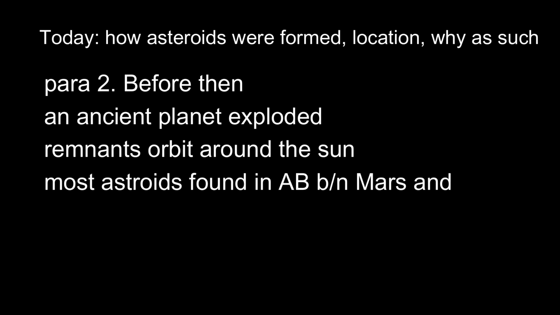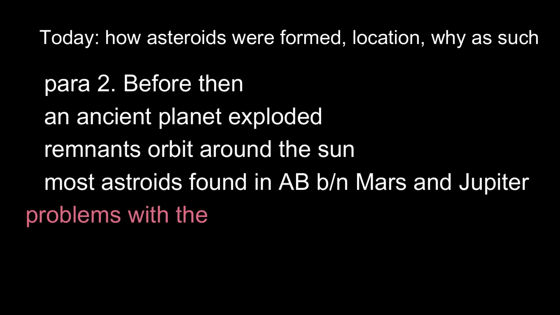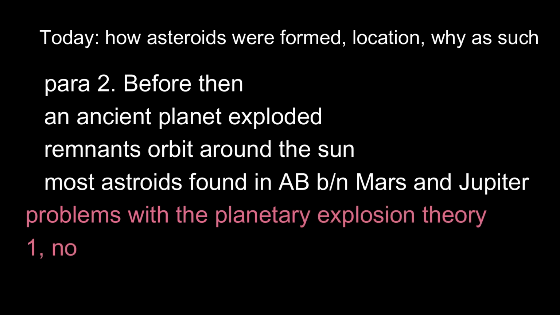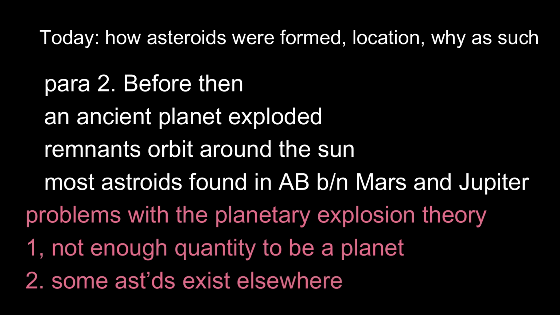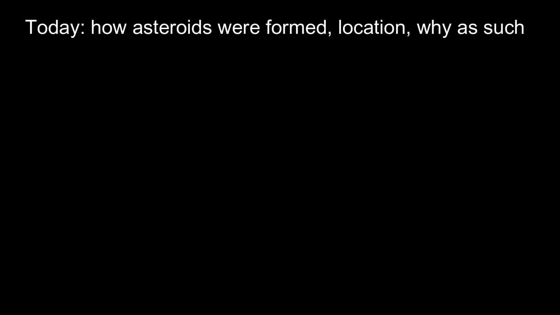But actually, if taken all together, the asteroids in this belt would still not even come close to the size of the Earth, hardly enough to have formed a full planet at one time. Also, some asteroids exist elsewhere in the solar system, and scientists were unable to explain how they got there using the planetary explosion theory, so they had to look for a different explanation. And they found one. It's called the nebular hypothesis.